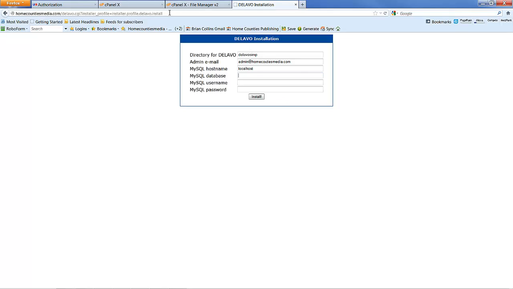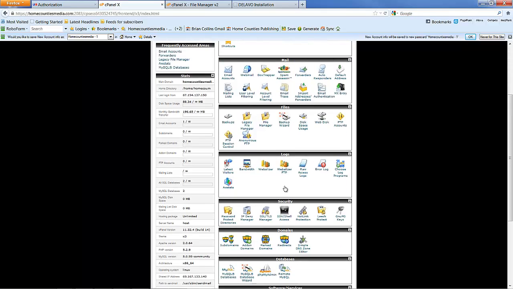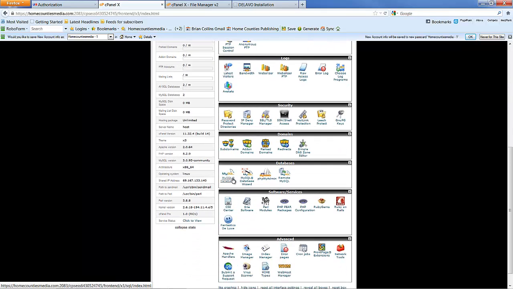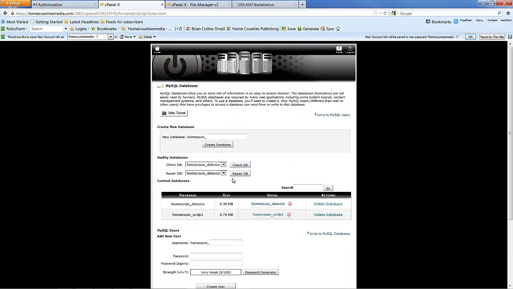MySQL database name. What we want to do now is to go back to our cPanel or control panel, and we want to go to MySQL databases, create a new database which I'm going to call dsimp.